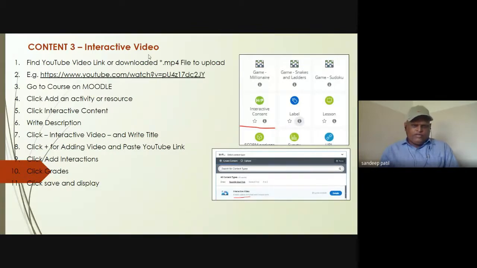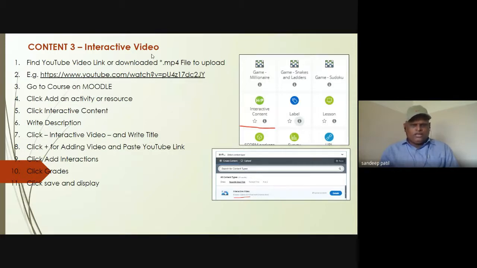Because interactive video means you are going to upload that particular video, and while watching the video, in between there are some questions appearing to students.